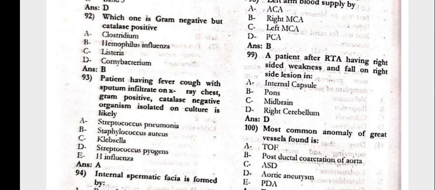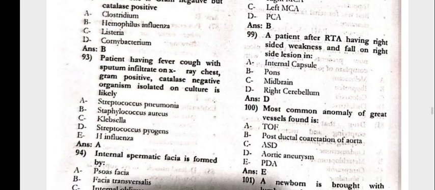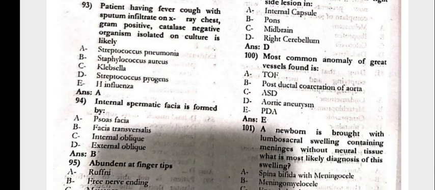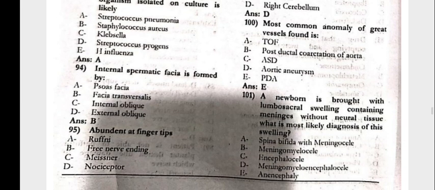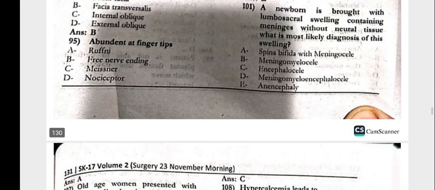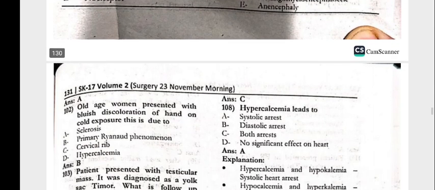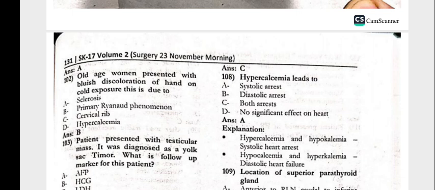The patient after RTA having right-sided weakness and fall on the right side: lesion is in the right cerebellum. Most common anomaly of the great vessels is found: PDA. The newborn is brought with a lumbosacral swelling containing meninges without neural tissue. What is the most likely diagnosis of this swelling? That is spina bifida meningocele.